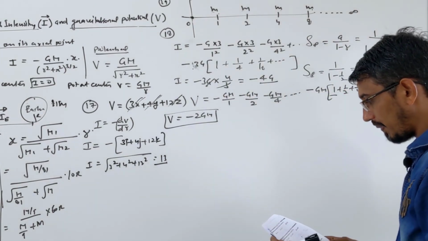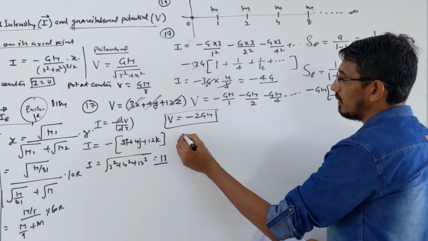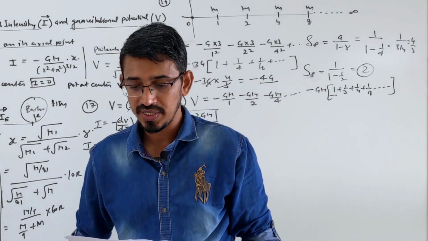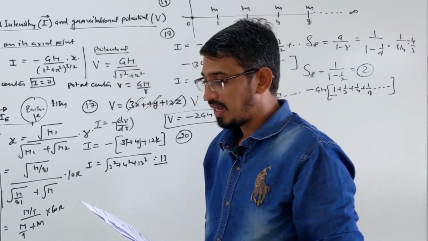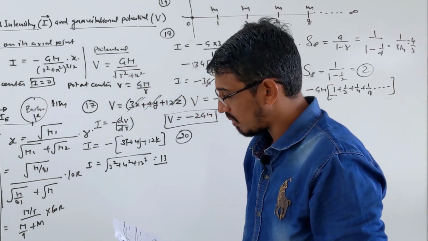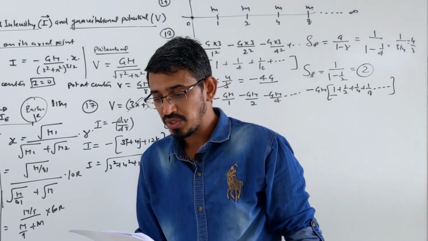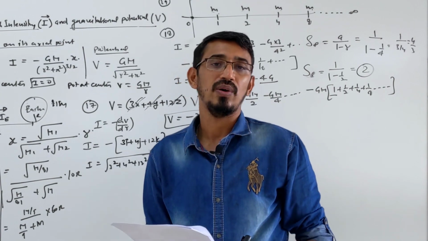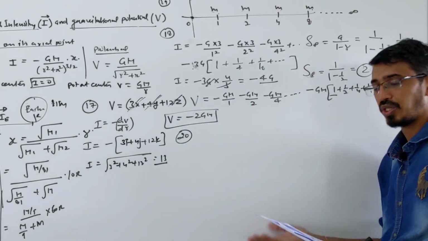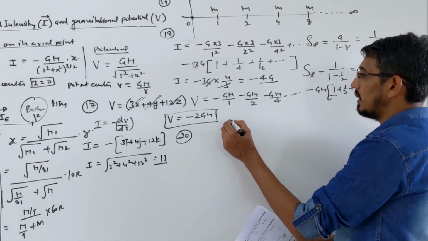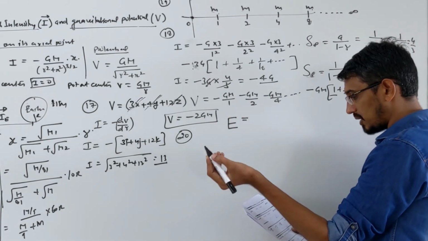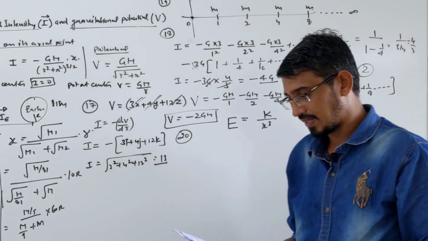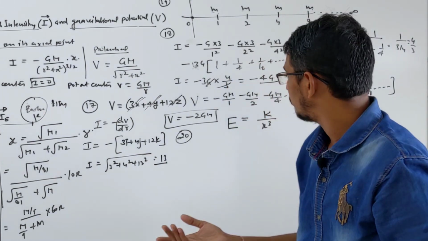Moving to the next problem, question number 20. It says that the gravitational field due to a mass distribution is given as k upon x cube in the x direction, where k is a constant. Taking the gravitational potential to be 0 at infinity, its value at distance x is what? So we have to find the actual gravitational potential, and the field relation is given. How does the field vary? k upon x cube, where k is a constant and x is a distance. So we have to find the potential.